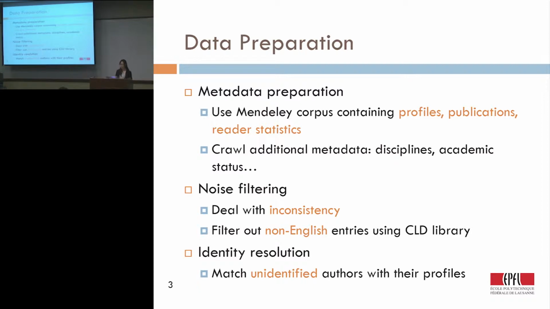The next thing we did is solve the problem of identity resolution. For each publication in our dataset, we have a list of authors, but we only know the author names. We don't know which profile is theirs. For example, if you search for my name, Nali, in Mendeley, you will get something like 100 results. You don't know which one is the real me. So we use the name to search for the profile, but if more than one name matched, we use the co-authors' disciplines to filter the noise authors out.